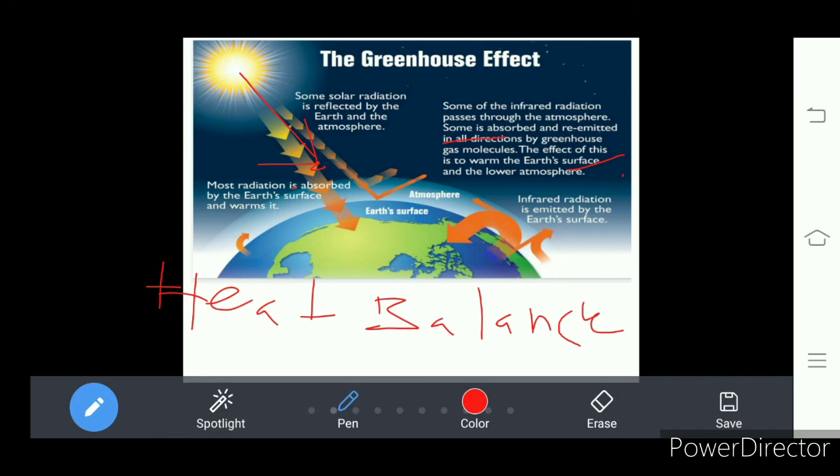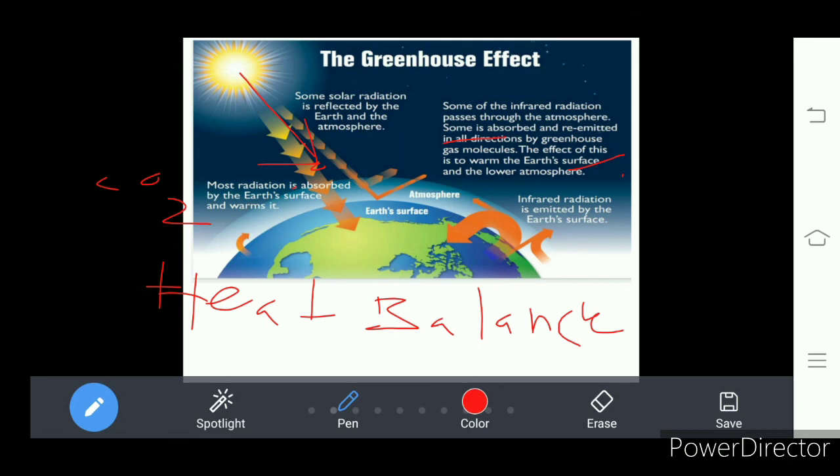What makes the earth maintain this heat balance? It is the greenhouse gases. That is carbon dioxide, CO2, and some other gases. They maintain a balance here.